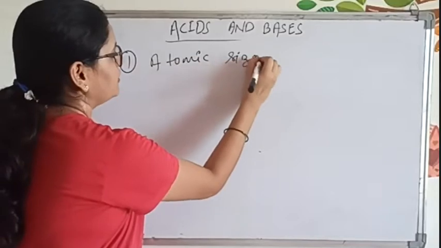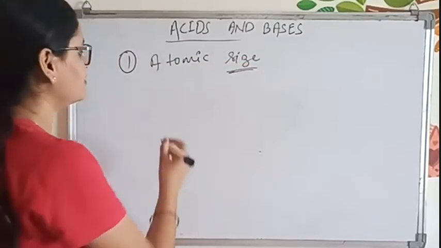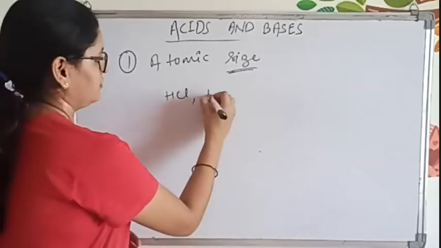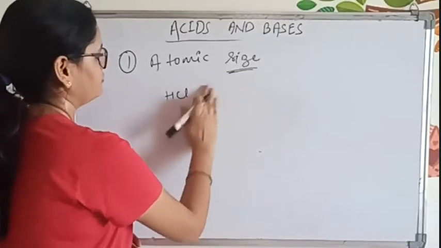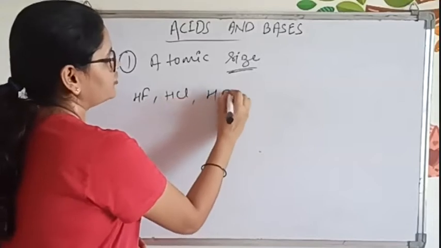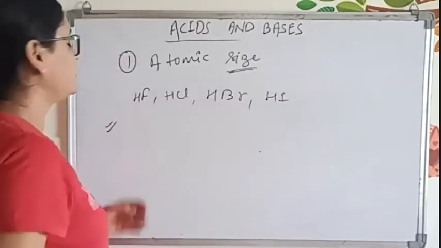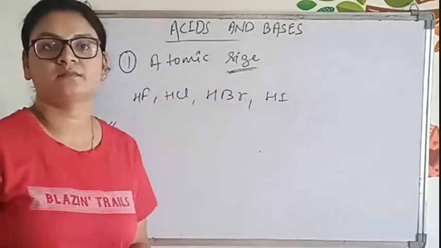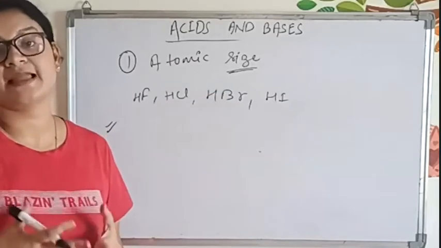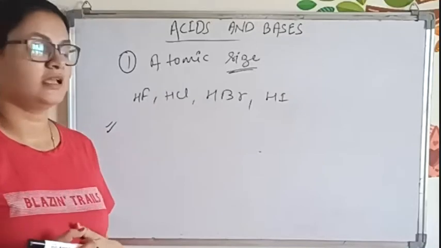Now, how does it determine? If we take halo acids, meaning acids which contain halogens, we write HF, HCl, HBr, HI. Now tell me which one will be the stronger acid as per the atomic size.